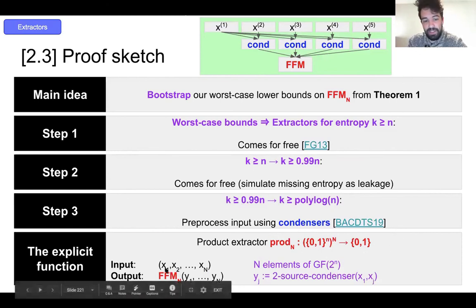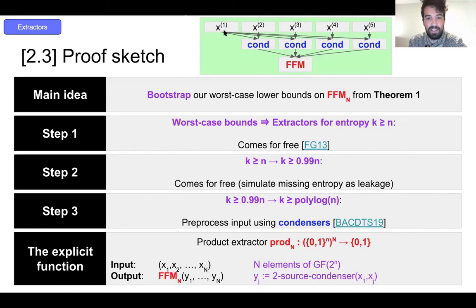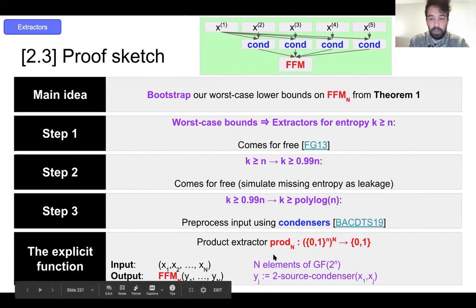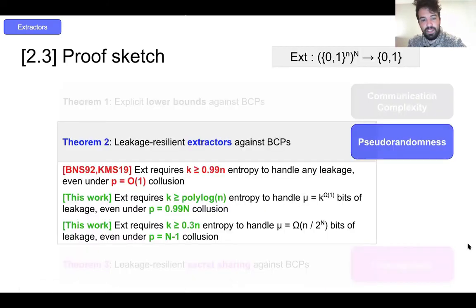So it takes its inputs, it condenses them using some sacrificial source as a common seed to the condenser. And then it just puts them into the finite field multiplication function. And that's it. Okay, so that recovers our leakage resilient extractors.